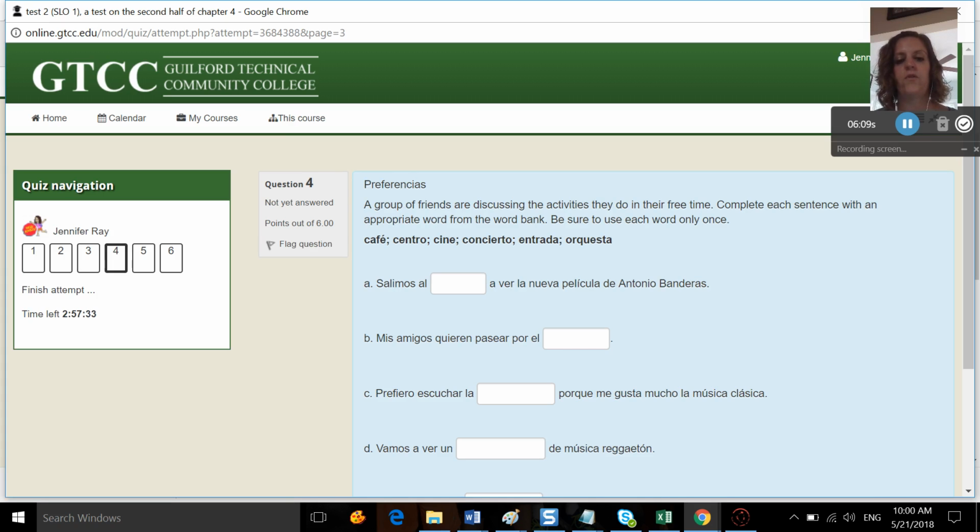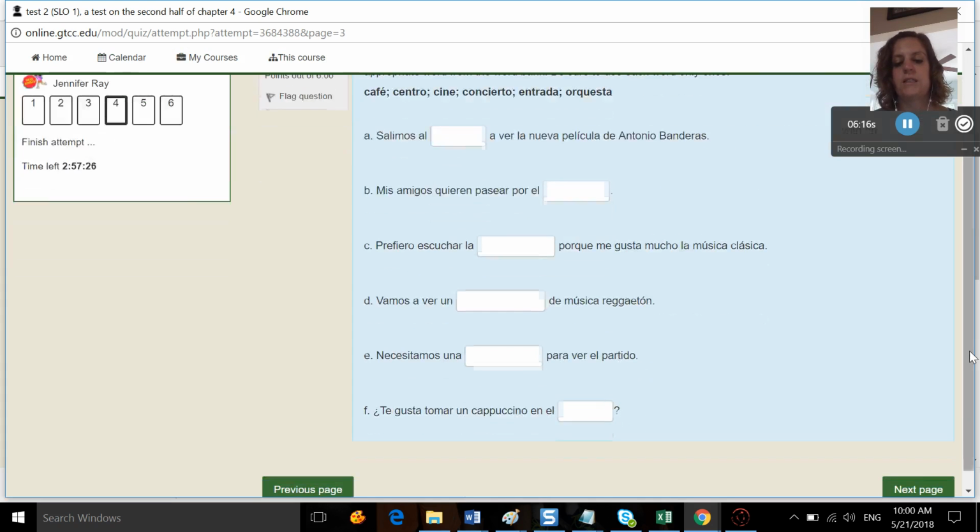Here's vocabulary. A group of friends are discussing the activities they do in their free time. Complete each sentence with an appropriate word from the word bank. You just have to take the word and plug it into the sentence. You don't have to do anything else.